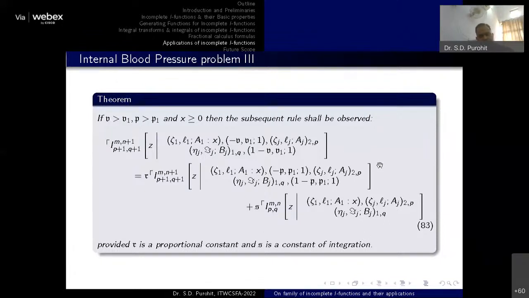However, the particular application of this result is not obtained yet. We will be trying to get the result. But initially, we have simply obtained the application of this function for representing the blood flow equation.